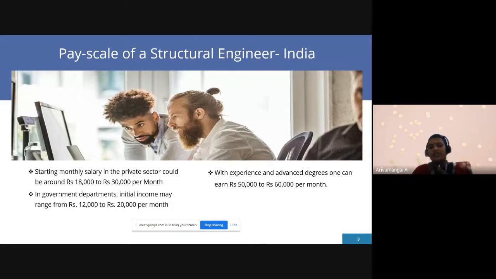The salary is fixed based on the work and with experience. With experience, the pay scale is 50,000 to 60,000 per month.